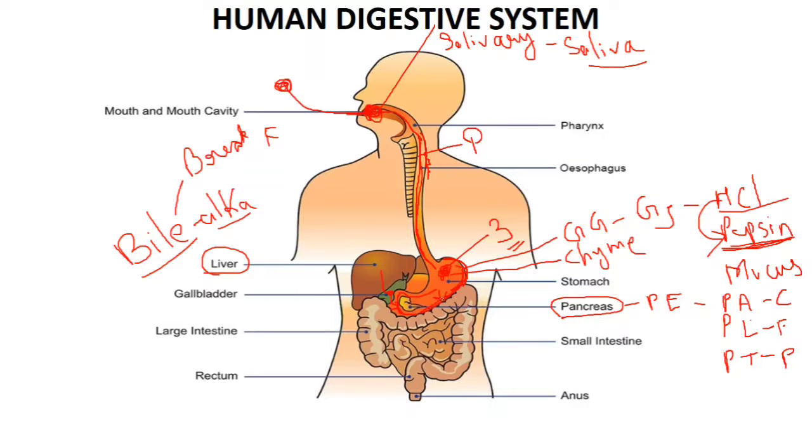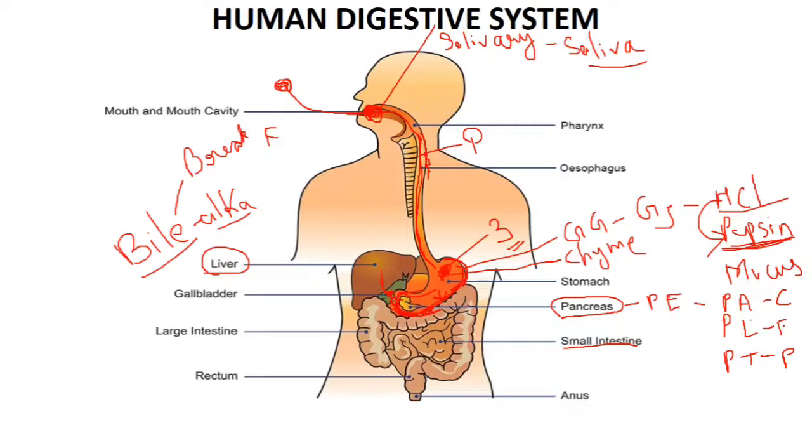Now what will happen, all these digestive enzymes from the liver, the bile juice, the pancreatic juice, and the small intestine, which also has intestinal juice. So the small intestine secretes intestinal juice, and here the complete digestion of food takes place.